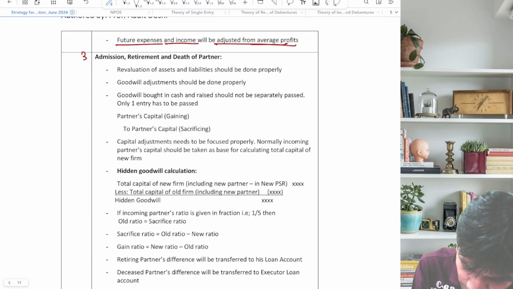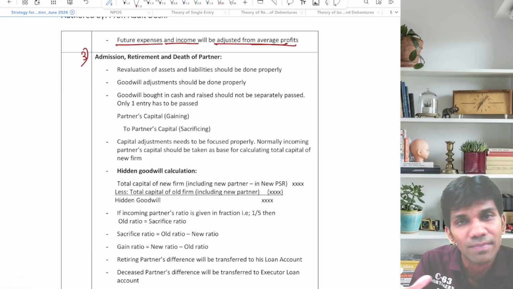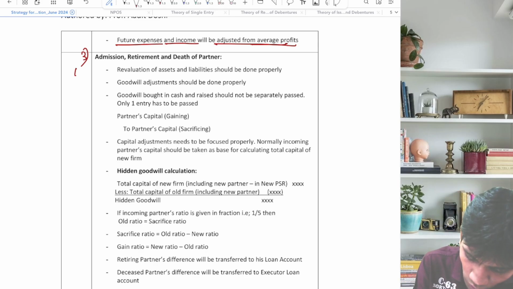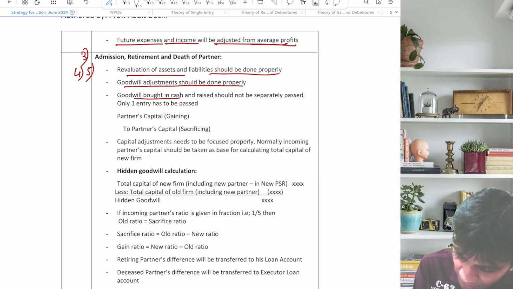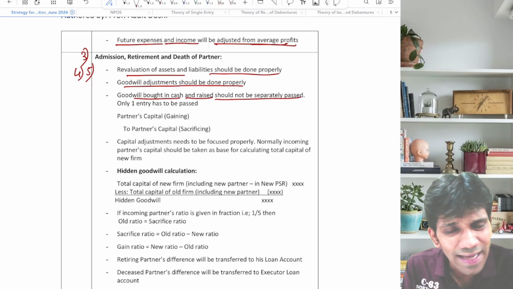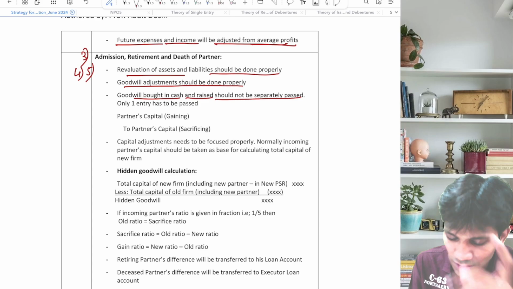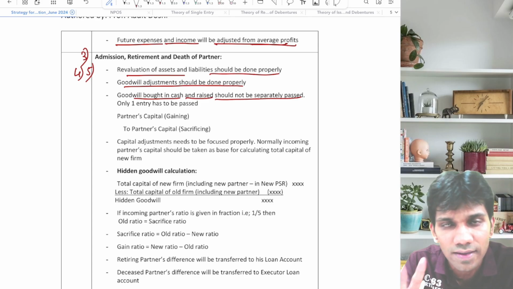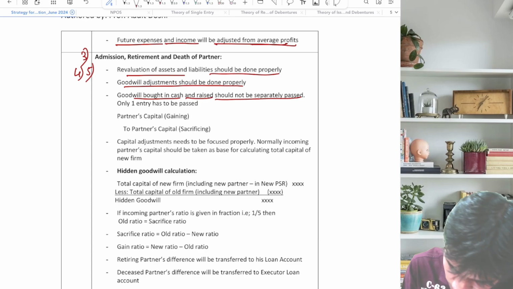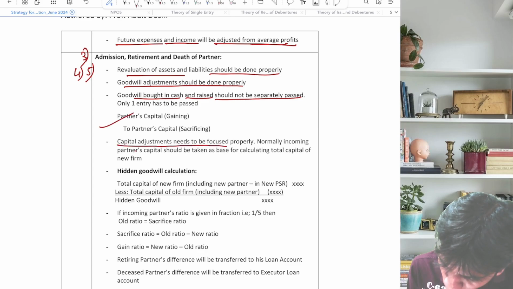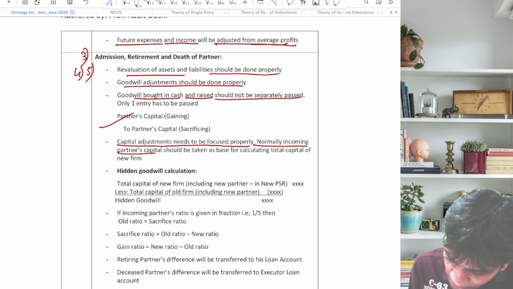The third unit, admission, retirement, and death of partner. I have combined all three units, that is 3, 4, and 5. Now, revaluation of assets and liabilities should be done properly. Goodwill adjustment should be done properly. Goodwill brought in cash and goodwill raised should not be separately passed. Whether you bring goodwill in cash or raise goodwill, only one entry you are supposed to pass, that is partner to partner, gaining to sacrificing. Capital adjustments need to be focused properly. Normally, incoming partner's capital should be taken as the base.